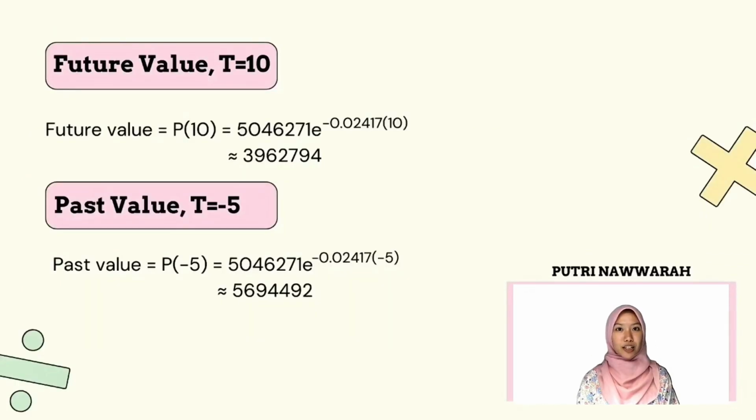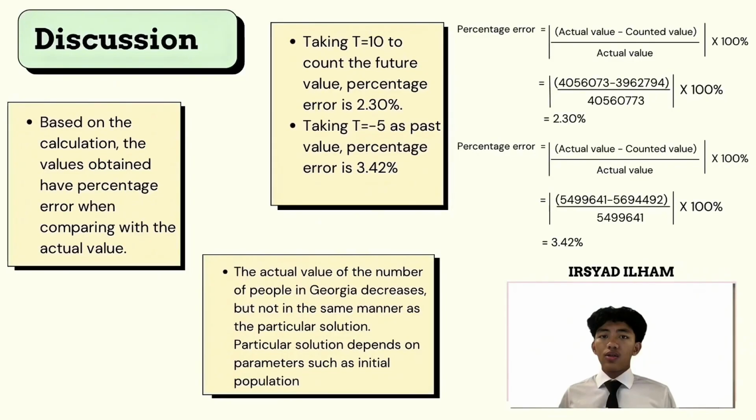Now, let's proceed to calculate the future value and past value using the particular solution obtained earlier. To find the future value, we substitute t equals 10 into the particular solution. For the past value, we substitute t equals negative 5. By evaluating the particular solution at these specific values of t, we obtain the respective future and past values as shown in the calculations. So now we move to discussion on how to calculate percentage error.